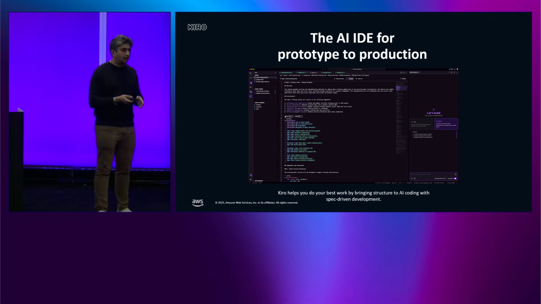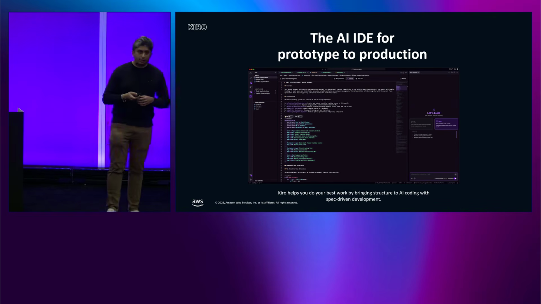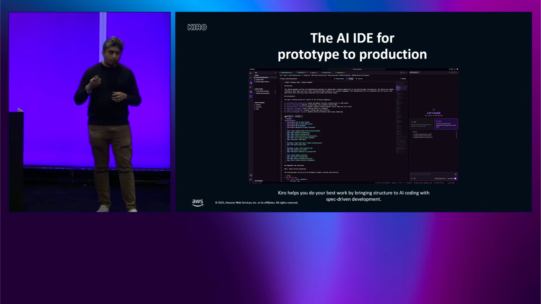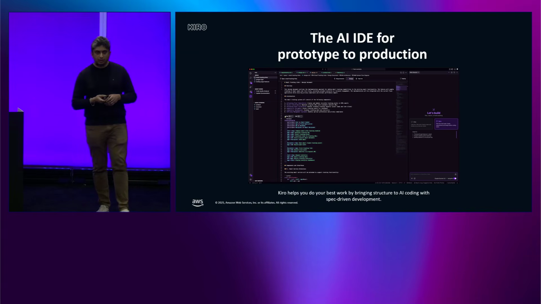And on your left pane, you also have MCP configuration. You can integrate with either local MCPs or remote MCPs, and we have added additional capabilities for MCP integration using OAuth as well.